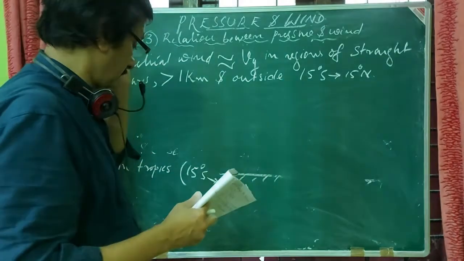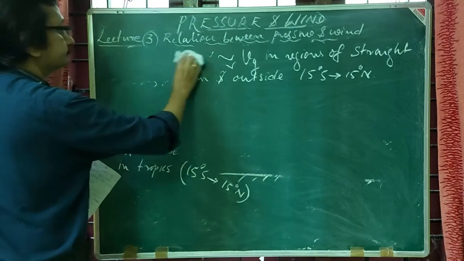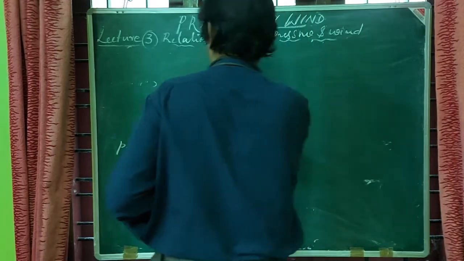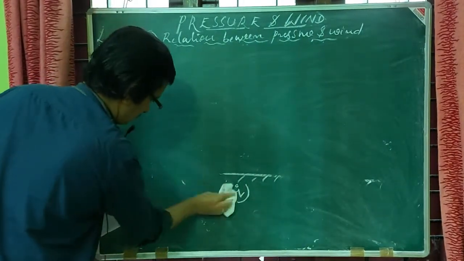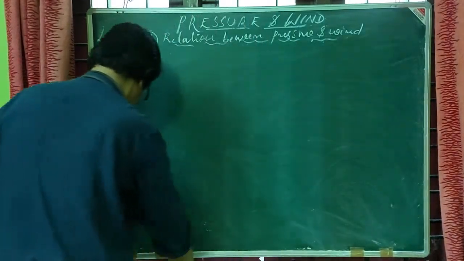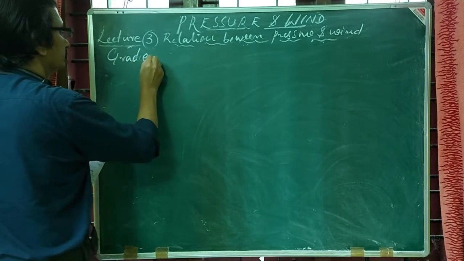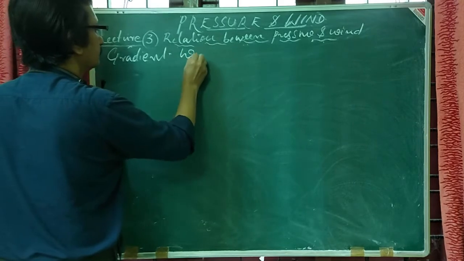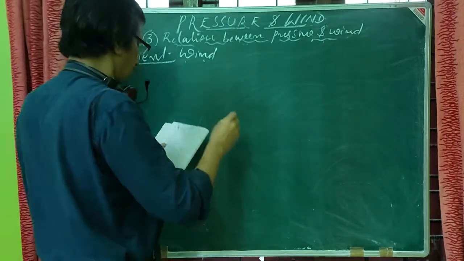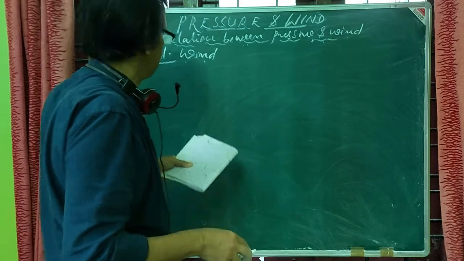Now we will study another part, the gradient wind. So if isobars are curved, the direction of pressure gradient force varies along the isobar.